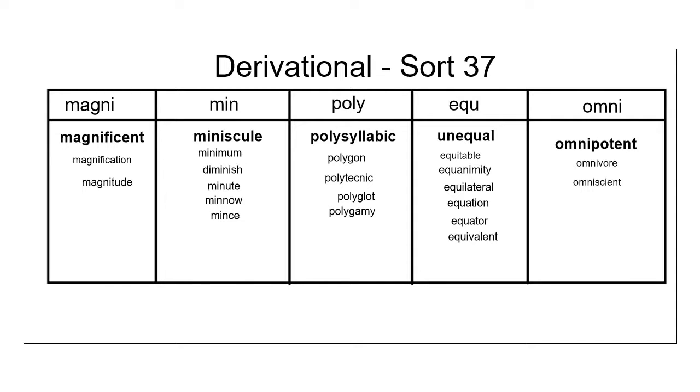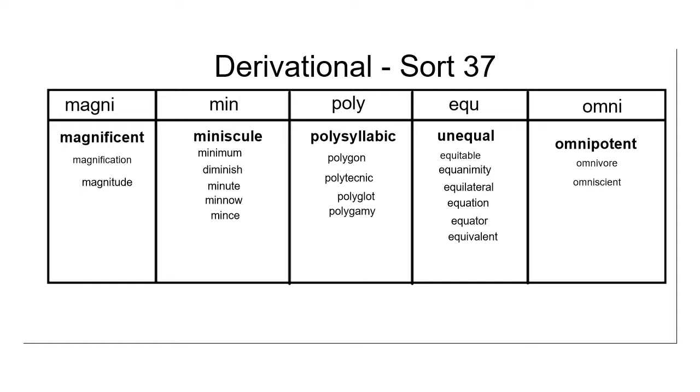You'll remember that our next root, poly, means much or many. So polysyllabic means that there are many syllables. A polygon is a word that you're probably familiar with from math. A polygon is a shape with 3 or more straight sides.